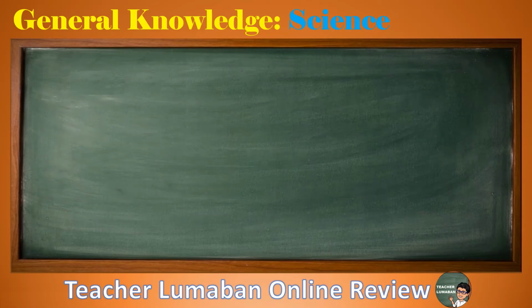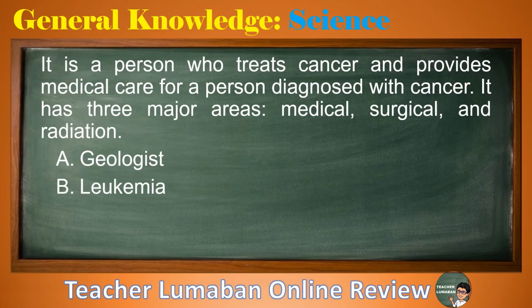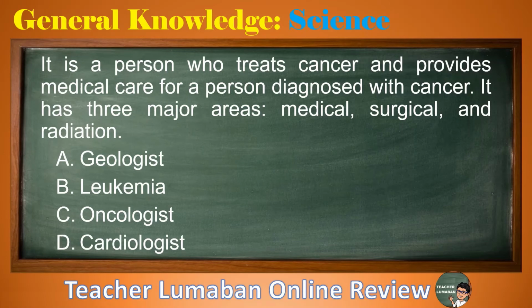It is a person who treats cancer and provides medical care for a person diagnosed with cancer. It has 3 major areas: medical, surgical, and radiation. Letter A, geologist. Letter B, leukemia. Letter C, oncologist. Letter D, cardiologist. Please choose the suitable answer to the following choices in 5 seconds.